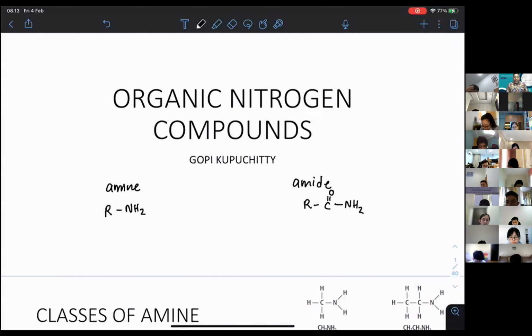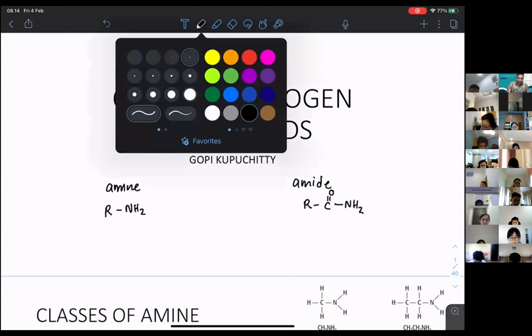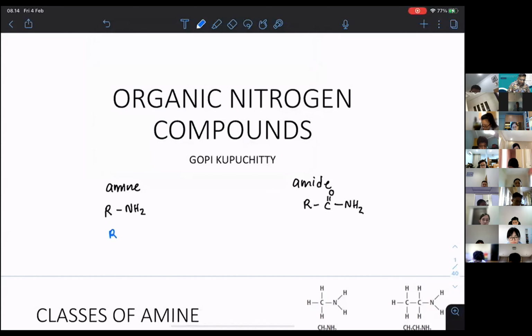And do remember, it doesn't matter whether they are substituted. For example, if you have R, then N, then you have CH3 and then you have H. One of the H is substituted. This is still considered to be amine, but they are called substituted amine.